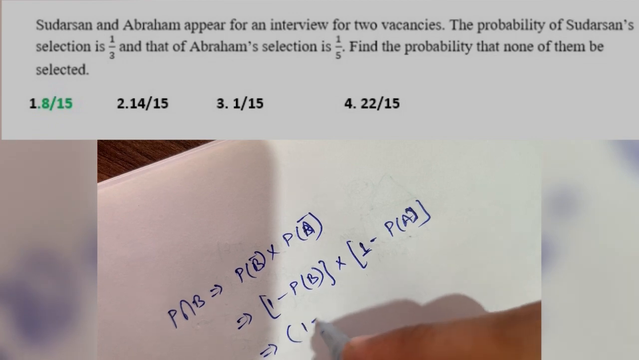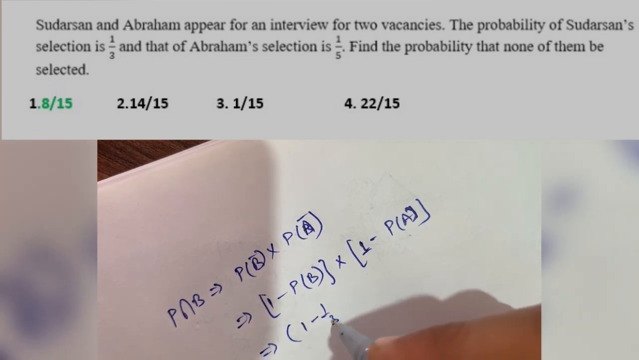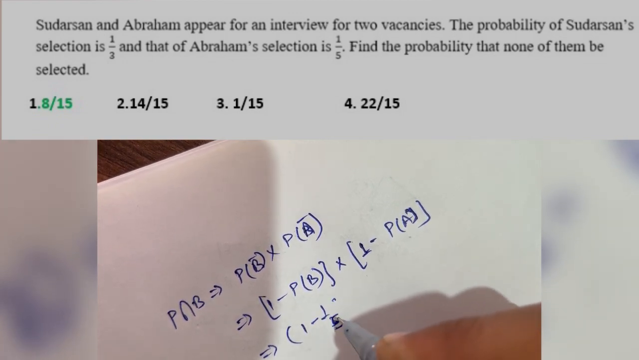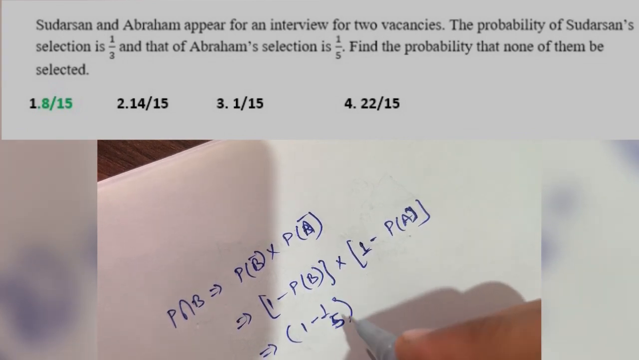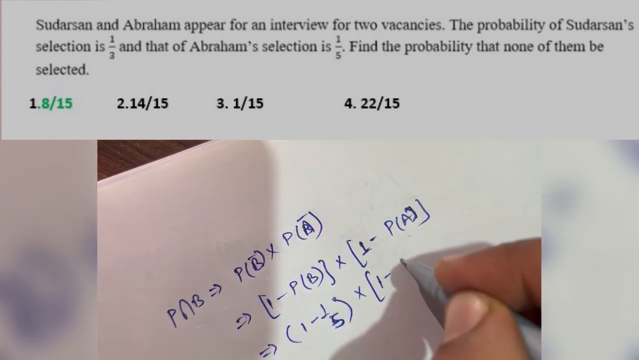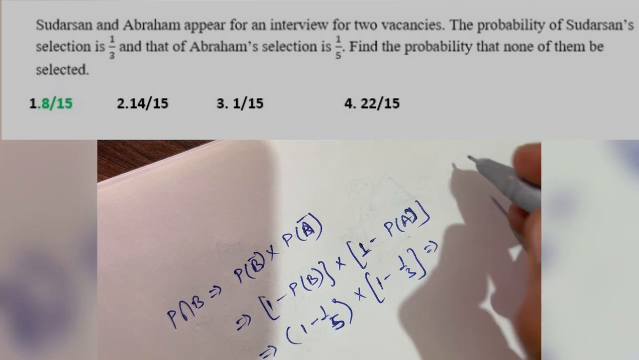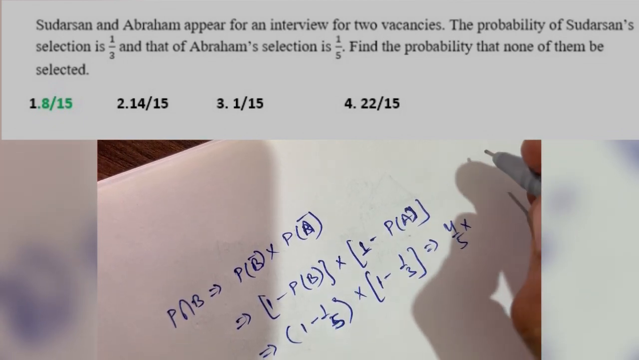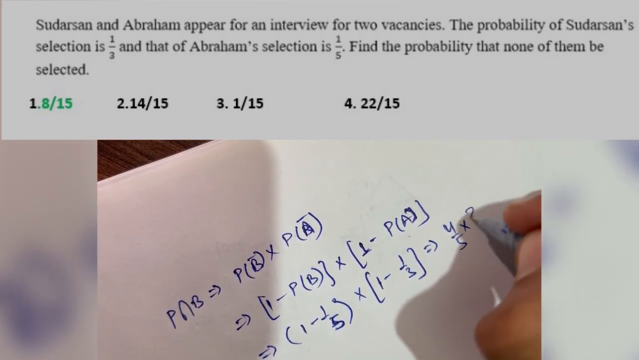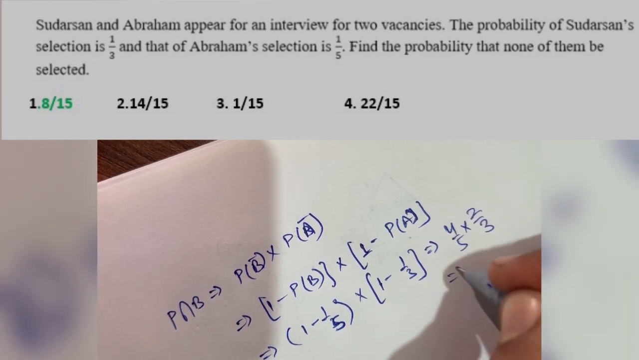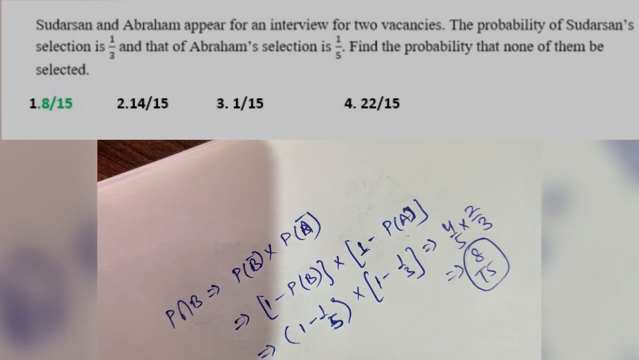And 1 minus 1 by 5 is 4 by 5, and 1 minus 1 by 3 is 2 by 3, so that will be 8 upon 15. Again, this was a very simple question. Next we have question number 15.